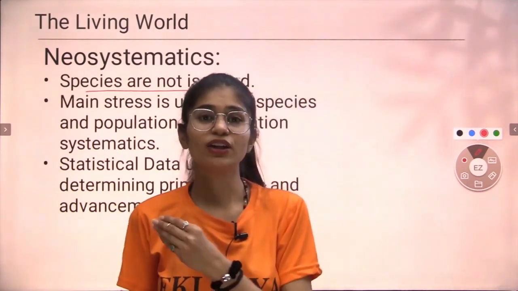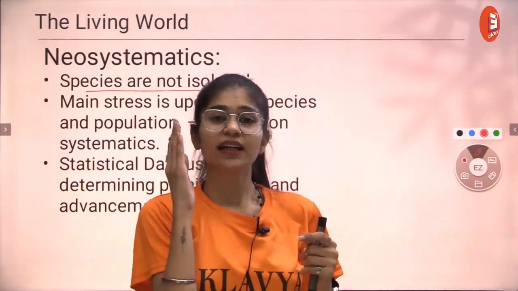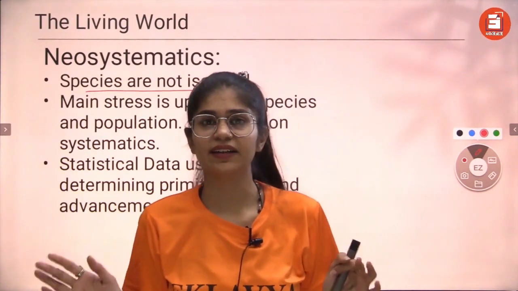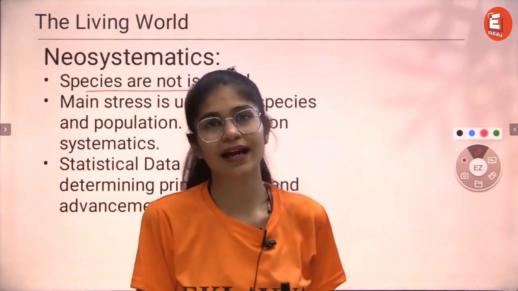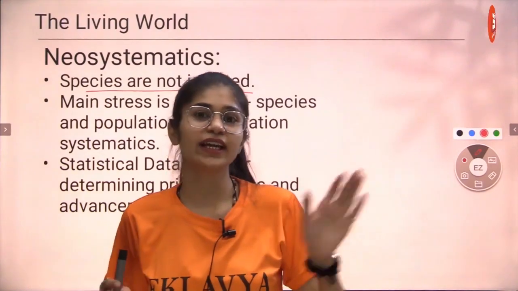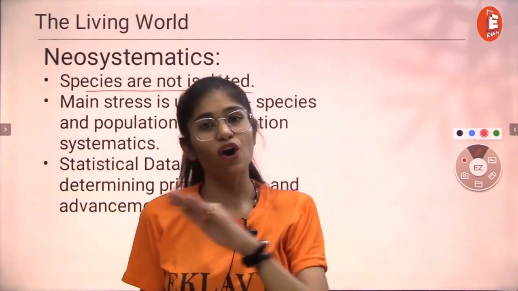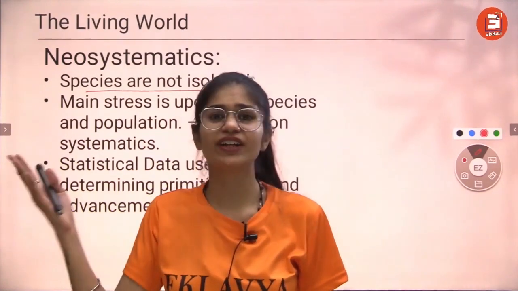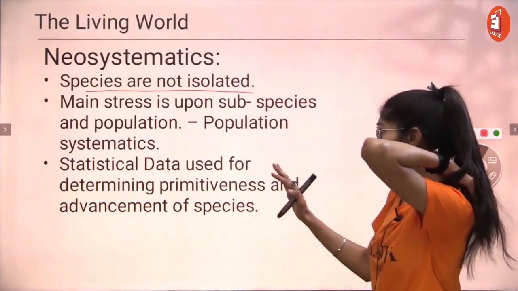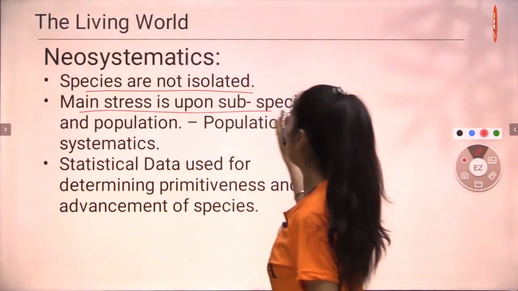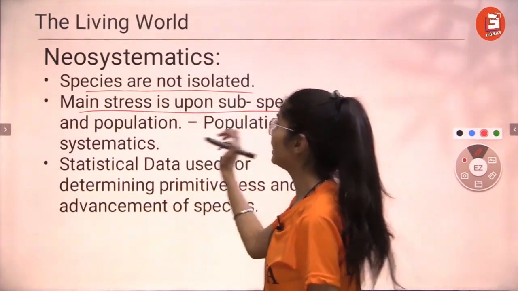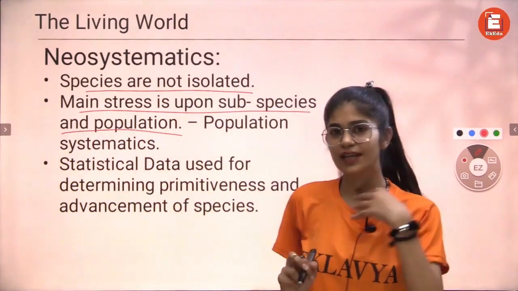So if you study biology clearly, kids, you will understand that every organism that exists or has ever existed, we are all related. We might be closely related to chimpanzees, and we might be very, very closely related to our family. But at the end of the day, if we talk about the bigger picture, all organisms that have ever existed or will ever exist in the future are all related, right? Then how do we talk about this? So the main stress after this discovery that species are never isolated mainly came upon subspecies and population.